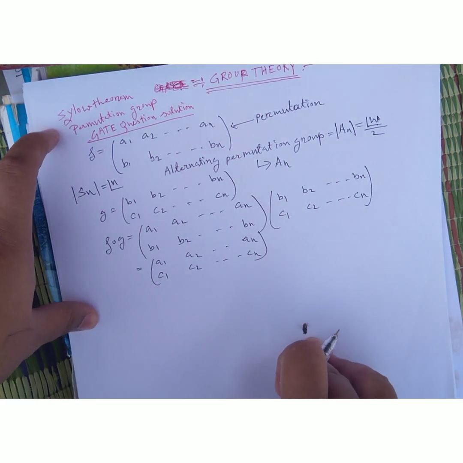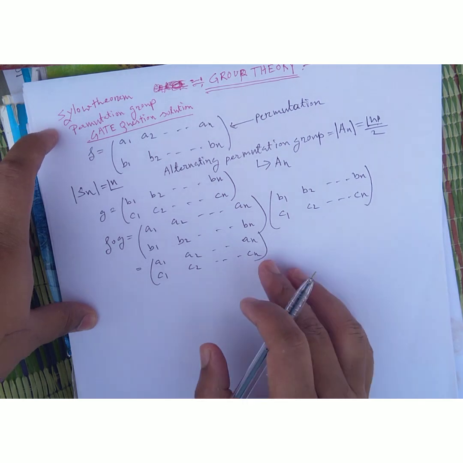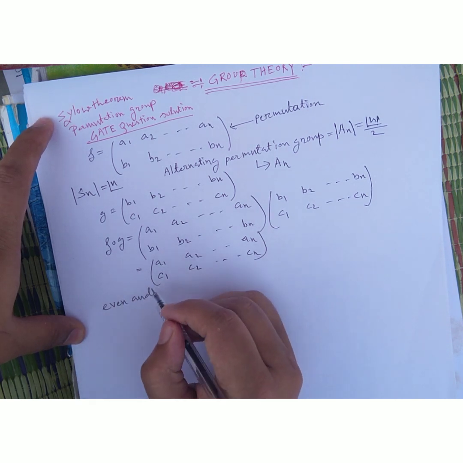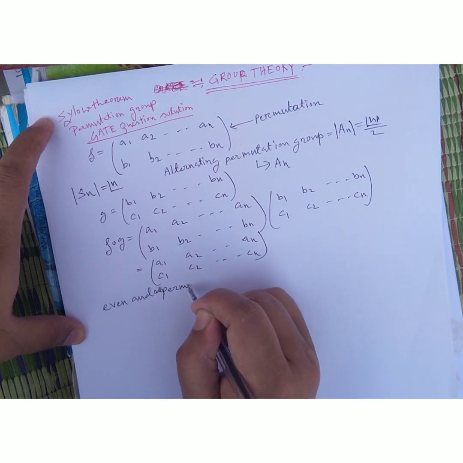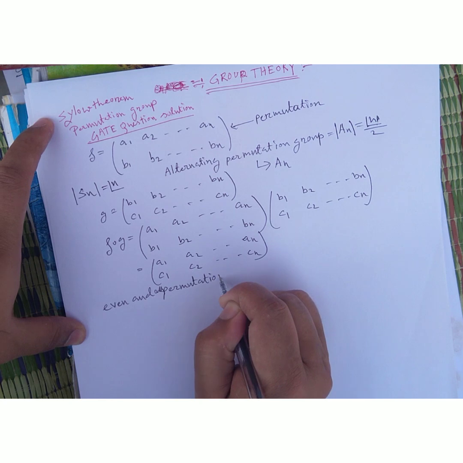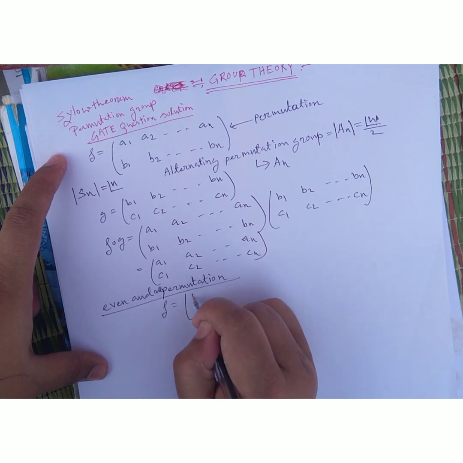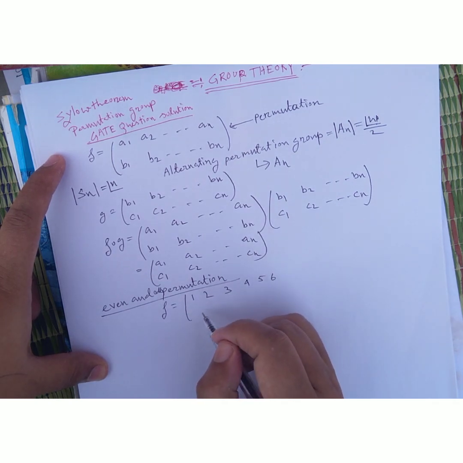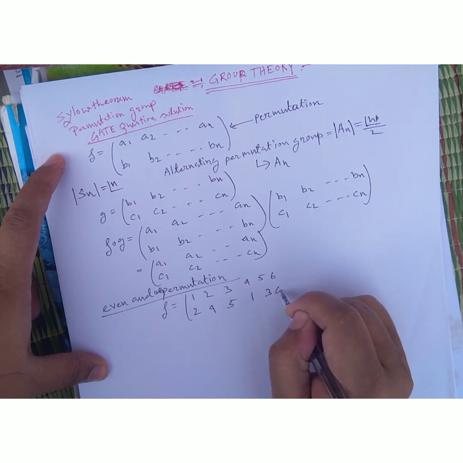Now, one example: even and odd permutations. Suppose F is 1, 2, 3, 4, 5, 6 mapping to 2, 4, 5, 1, 3, 6.